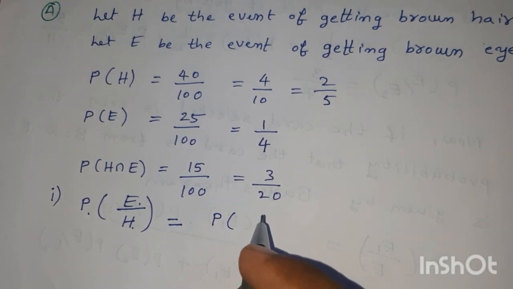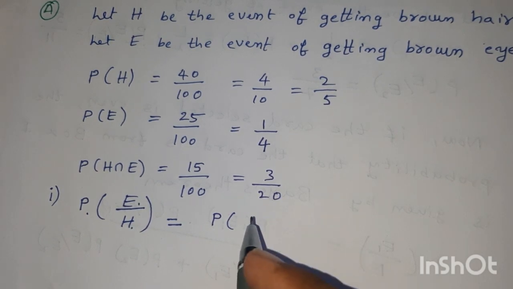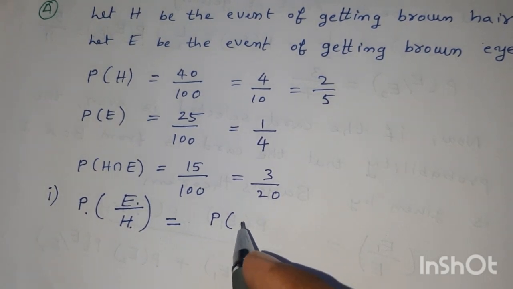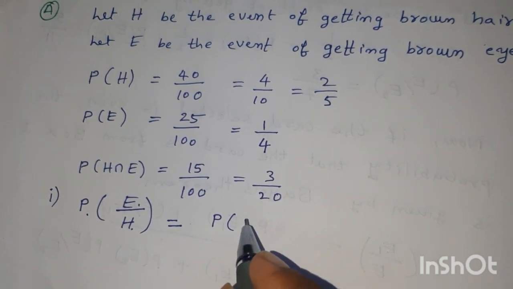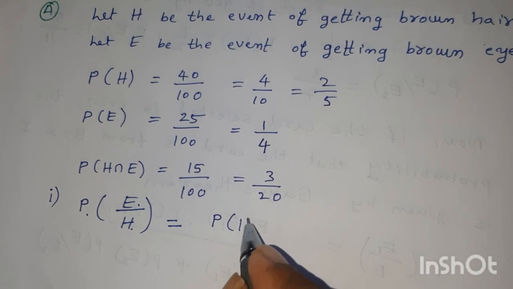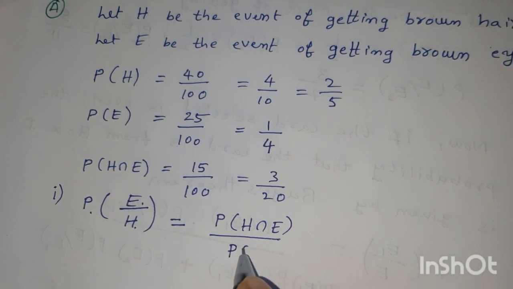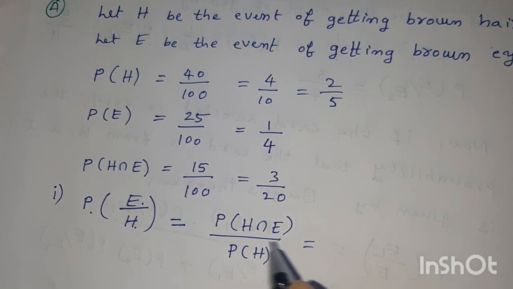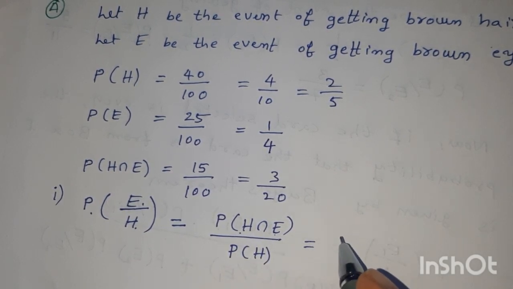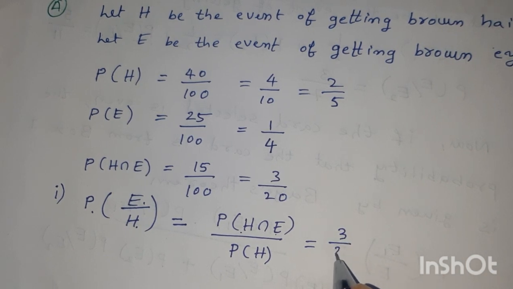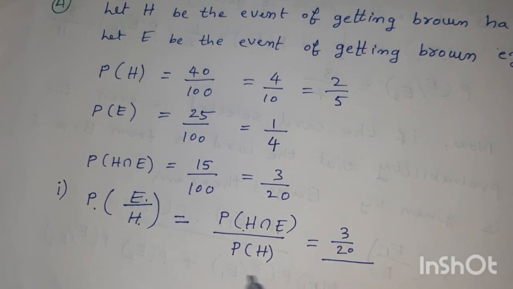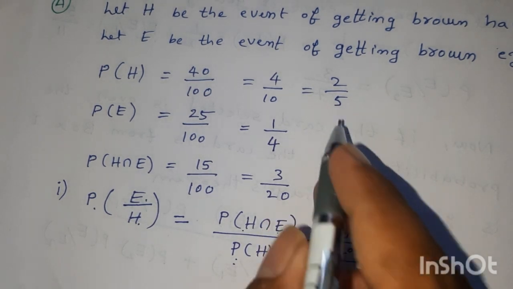As per the formula of conditional probability, the formula is P of H intersection E by probability of H. Probability of H intersection E is 3 by 20, by probability of H, which is 2 by 5.